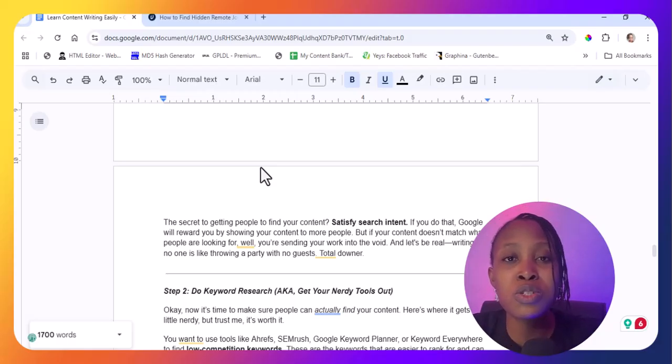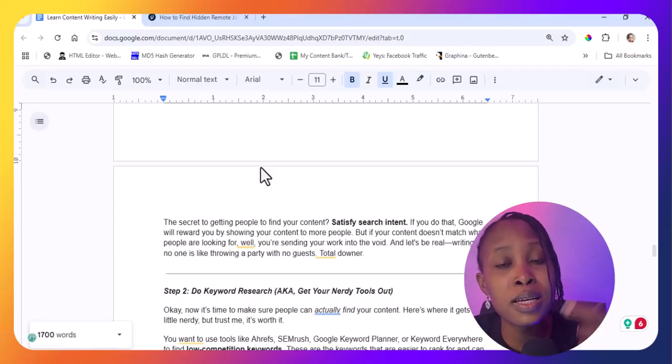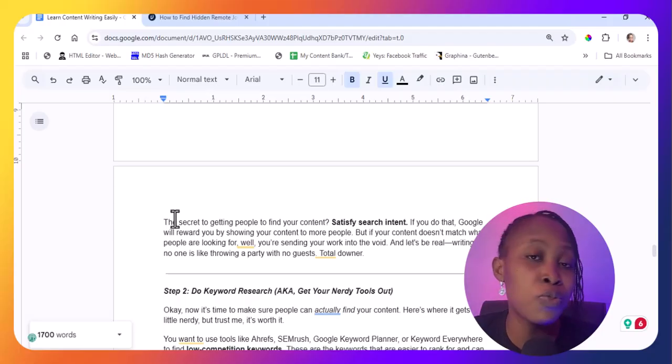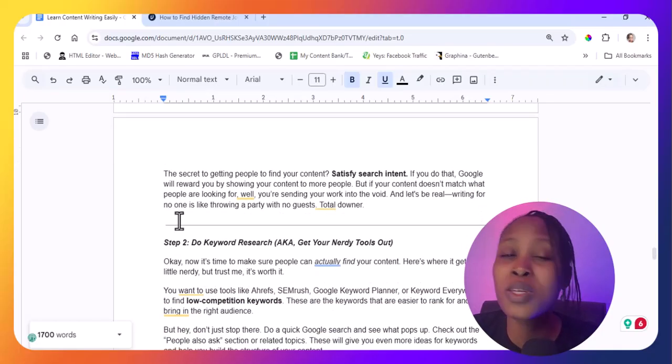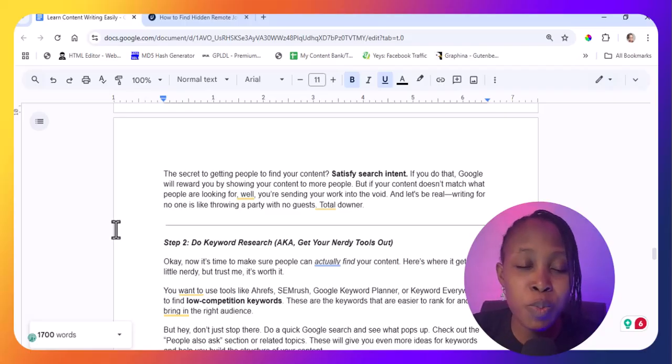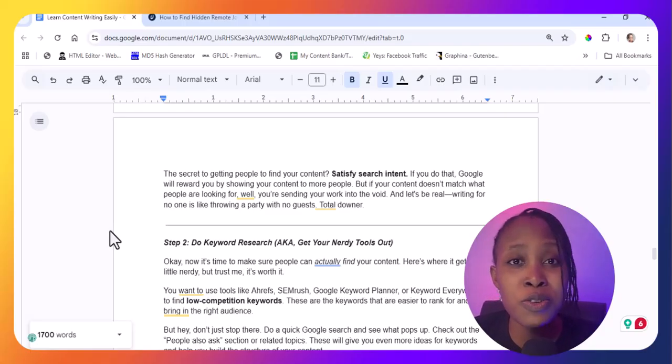At this point, we're going to concentrate on using our headers and infusing keywords. Like we talked about with the ice cream making example, if you're not given the topics to write about, do keyword research and know what people are actually searching for, so that the piece of content you write is what a lot of people actually need. Do you understand? So that you don't create a buyer persona that is non-existent.